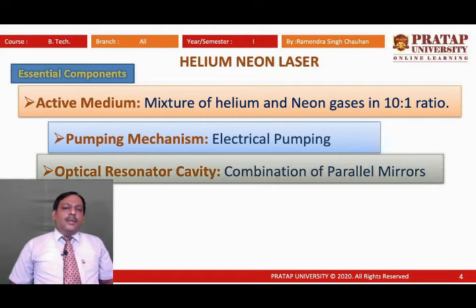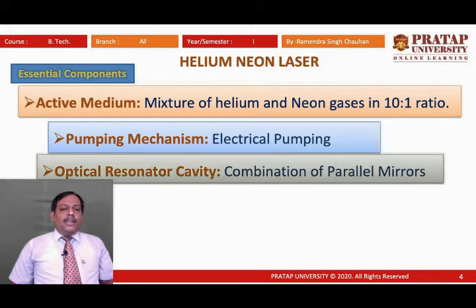Now the pumping mechanism used is electrical pumping. In electrical pumping, we use electrical discharge for pumping. We will discuss this electrical discharge process in detail in the pumping mechanism.